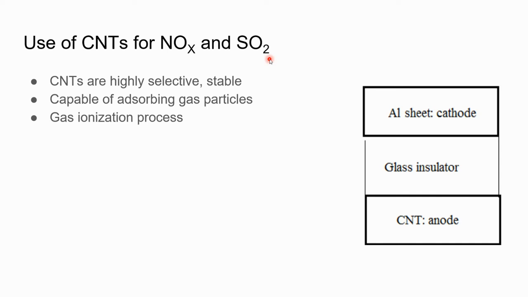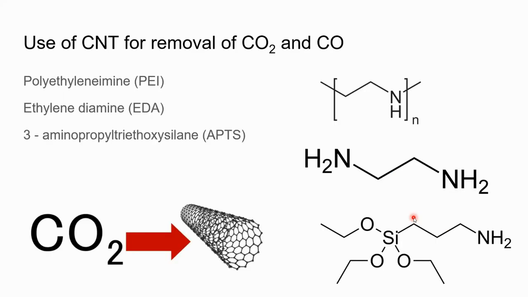For these, the carbon nanotube gas sensor acts as an anode, as you can see in the image, and an aluminium sheet acts as a cathode. Then they are both separated by a 180 micrometer thick glass insulator. The carbon nanotube generates a high electric field, as we have seen in its structure.